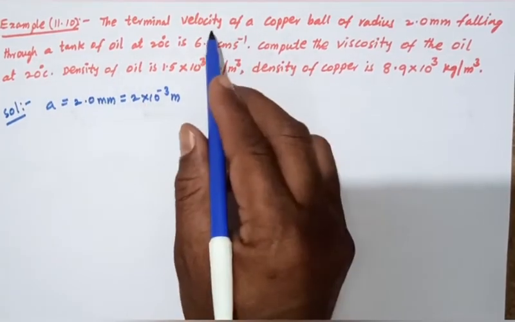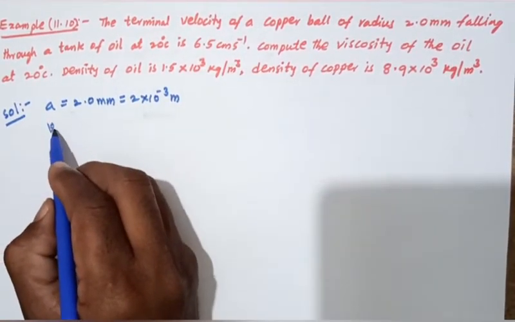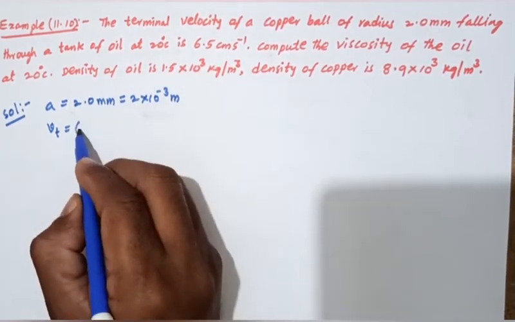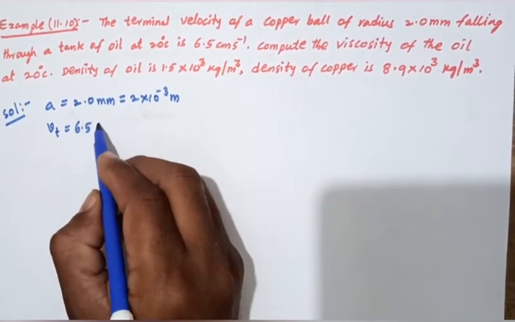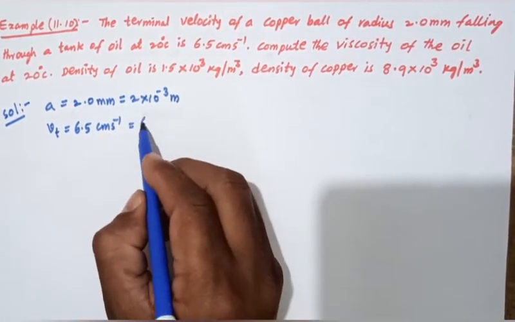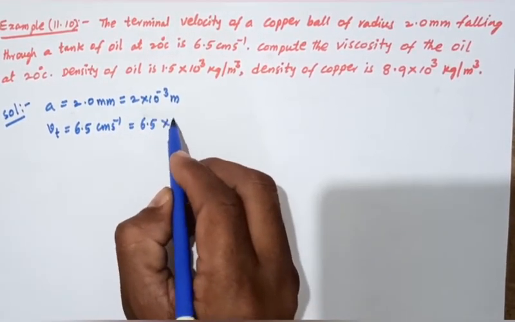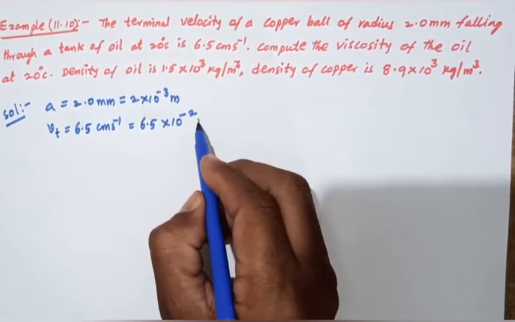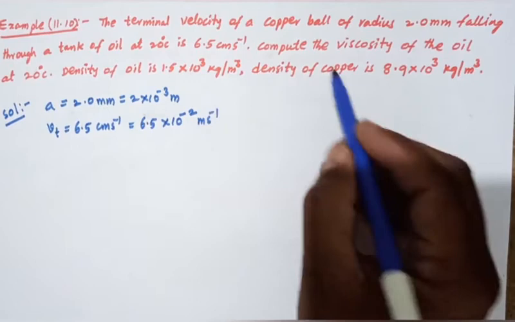The terminal velocity Vt is 6.5 centimeter per second, converted to meter per second: 6.5 into 10 to the power of minus 2 meter per second.